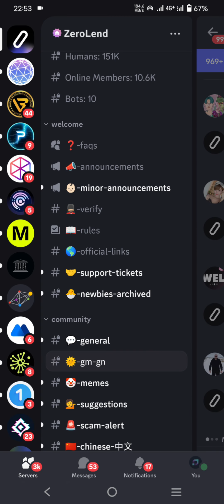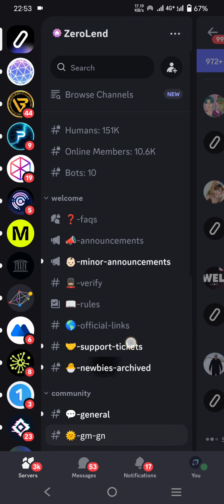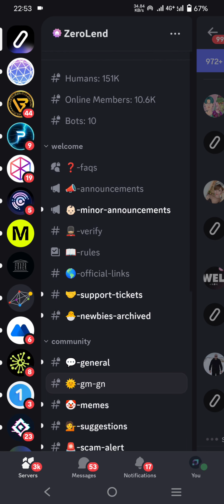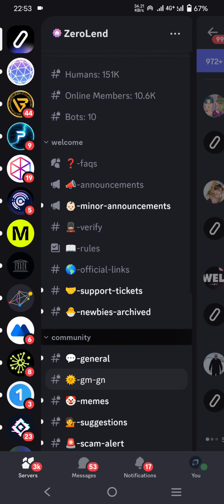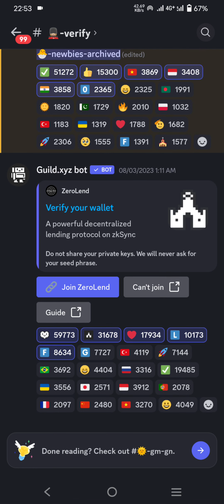One is basic verify and the other is full verify. First you have to do the basic verify here. After basic verify, you have to complete the full verify. You can see here this is the full verify. How do you complete your full verify? For full verify you have to join the ZeroLend guild and verify with your guild account.